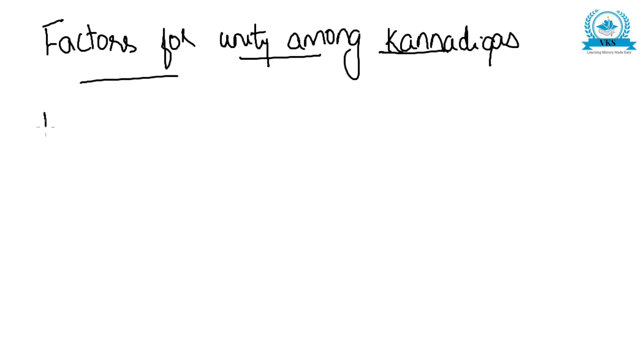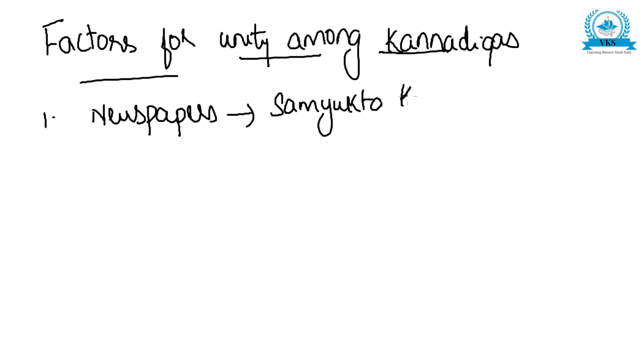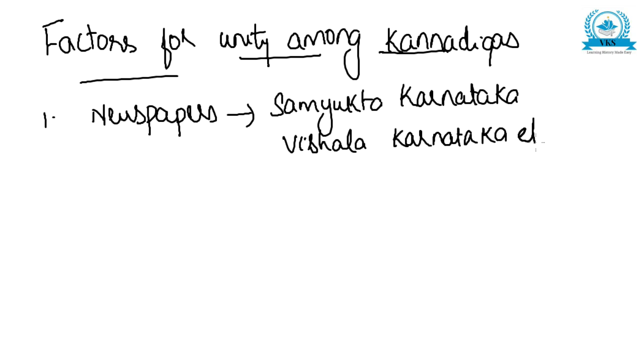So the first factor which brought about unity among Kannadigas during the unification movement were newspapers. Many newspapers like Samyukta Karnataka, then Vishala Karnataka, etc. brought about a feeling of unity among the Kannadigas. So newspapers played a very important role in bringing unity. So Samyukta Karnataka, Vishala Karnataka, etc. were some of the newspapers which brought about unity.